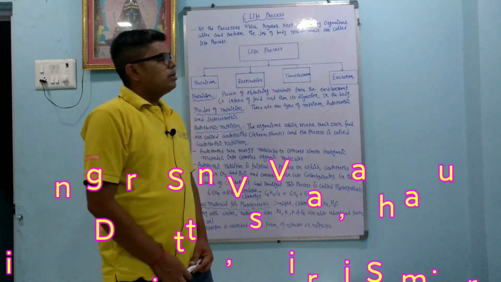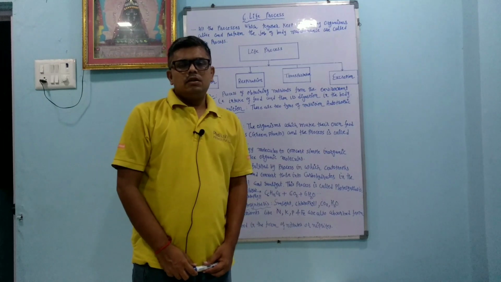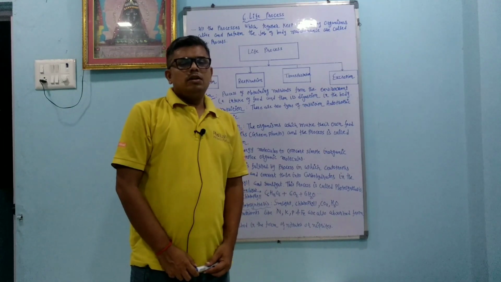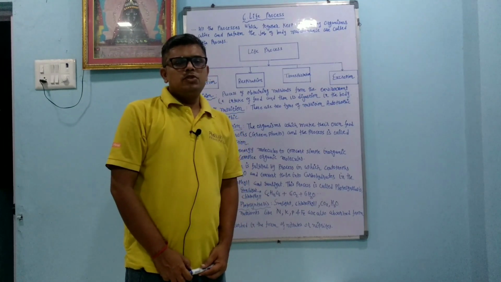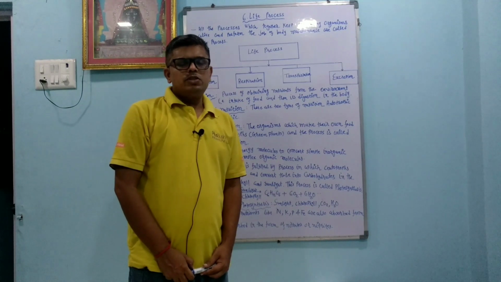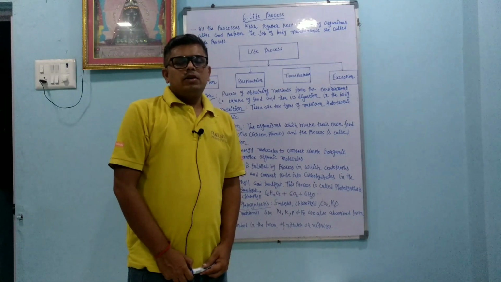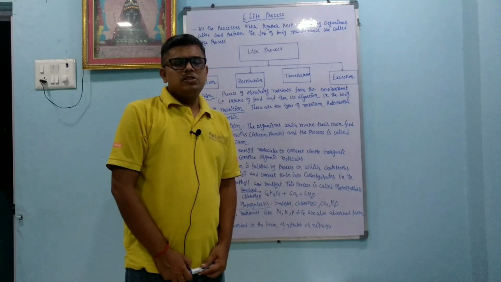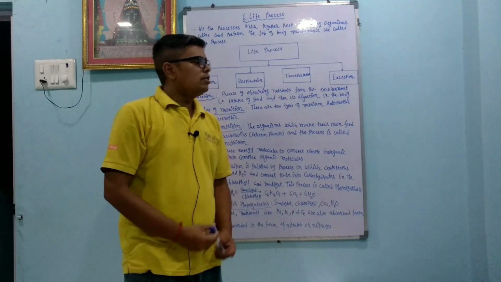Today we will start a new chapter, chapter 6, Life Processes. In this chapter we are going to learn about the autotrophic mode of nutrition and the heterotrophic mode of nutrition. We are going to learn about the different parts of the body. We will learn about excretion, transportation and many more life processes. Okay, so we will start.